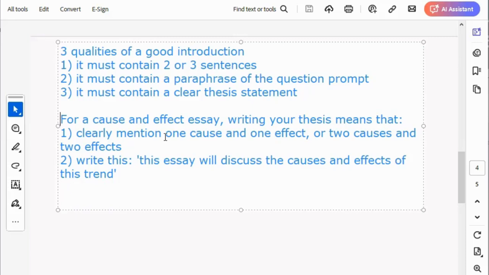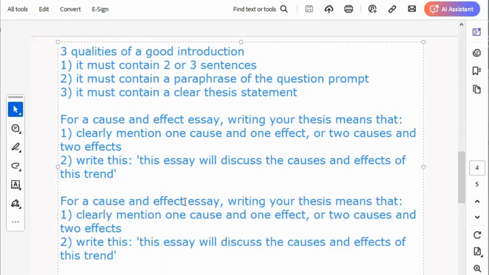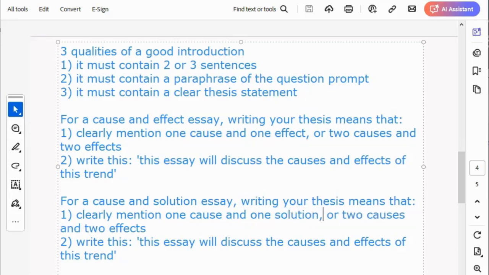Same thing applies for a cause and solution essay. For a cause and solution essay, what should you do? You should mention 1 cause and 1 solution. Clearly mention 1 cause and 1 what? Solution. Or mention 2 causes and 2 solutions. Or option 2 is that what? You write this sentence, this thing I just wrote here now, exactly word for word.